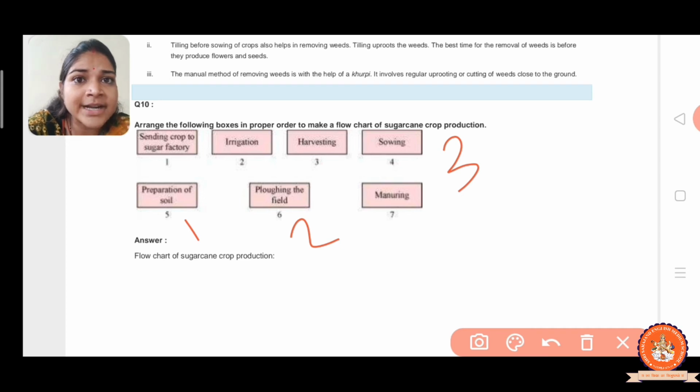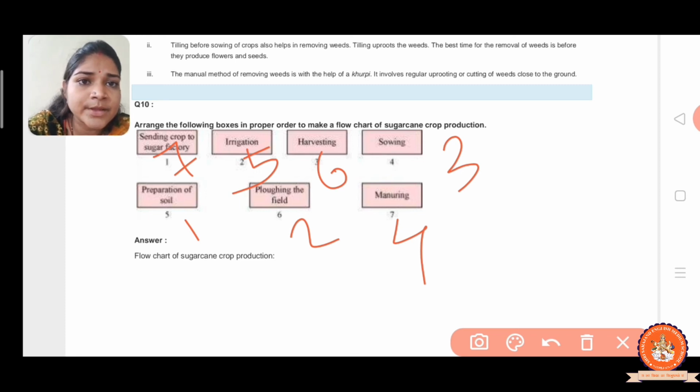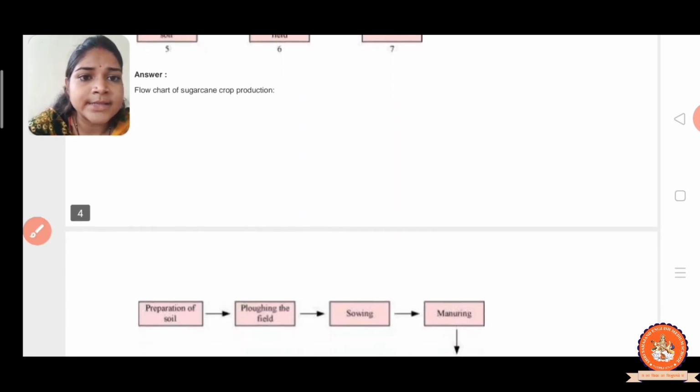After that, adding manure and fertilizer, the manuring process. After that irrigation, and when the crop is mature, harvesting is required, and the last step is sending the crop to the sugar factory. So the answer is given here.